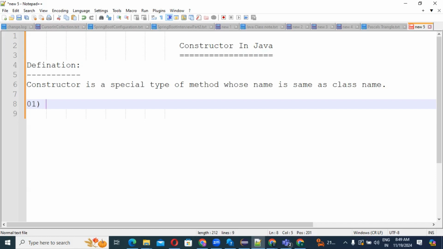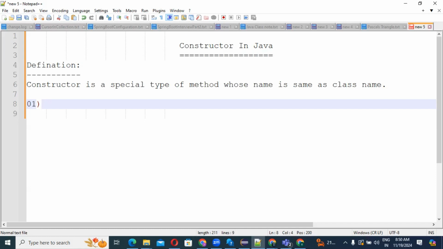It's initializing the object. Just keep in mind, guys. First point, what I have told: the main purpose of a constructor is initializing the object. Simple. Whenever you are going to initialize the object, definitely you should have one constructor.